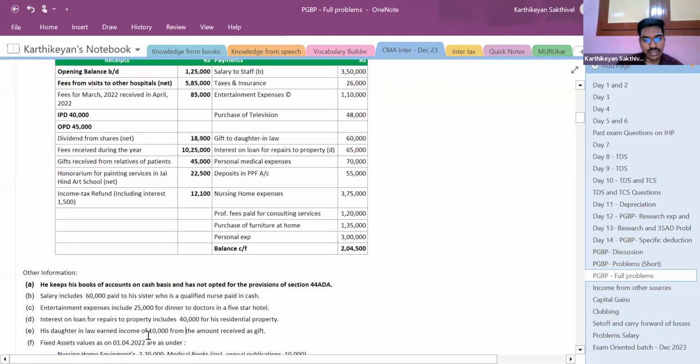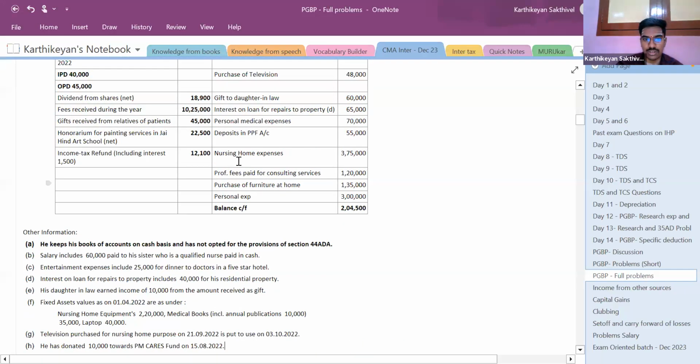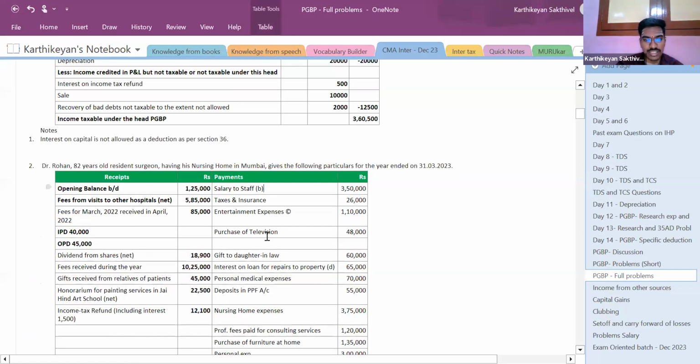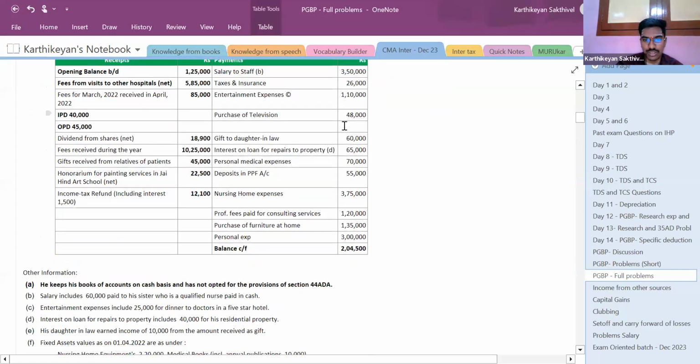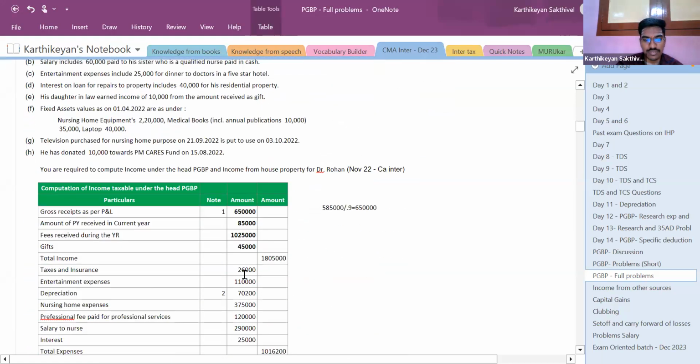His daughter-in-law earned income of 10,000 from the amount received as gift. Fixed assets values. This is not a problem. This 10,000 is also not a problem. Okay, ma'am. So first, if there is an adjustment, we just need to see what that adjustment is. So 3,50,000, there is an adjustment. We'll just wait for it. Next, what is taxes and insurance? 26,000. So this 26,000, I will claim as deduction.